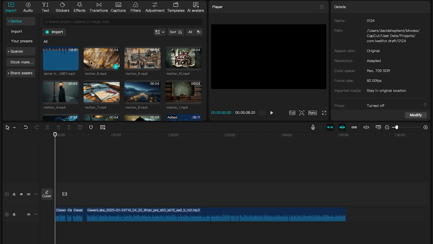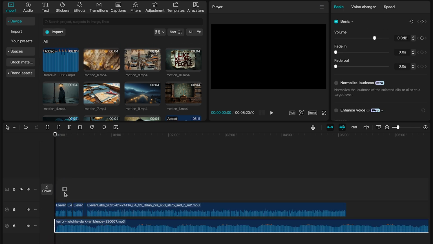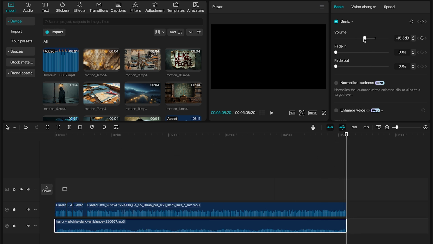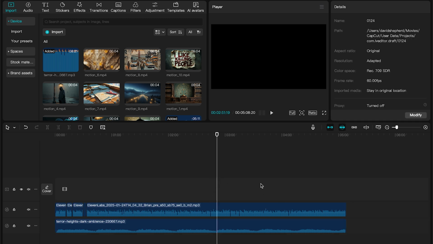We now need to add the music, find it, and drag it below the voiceover in the timeline like so. Now you want to crop the music where the video ends and also reduce the volume of it so it doesn't drown out our voiceover.